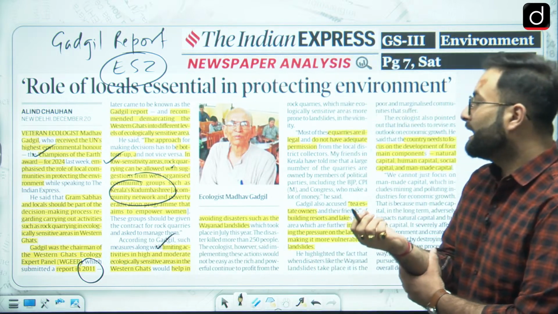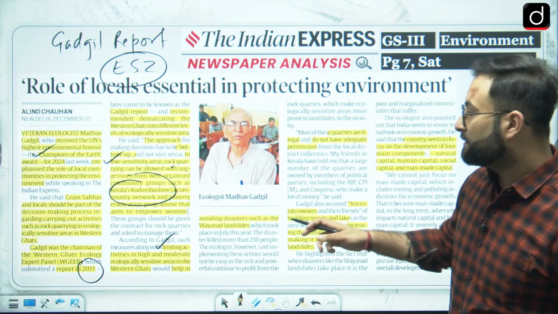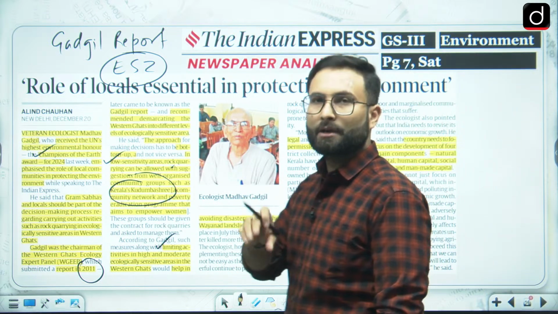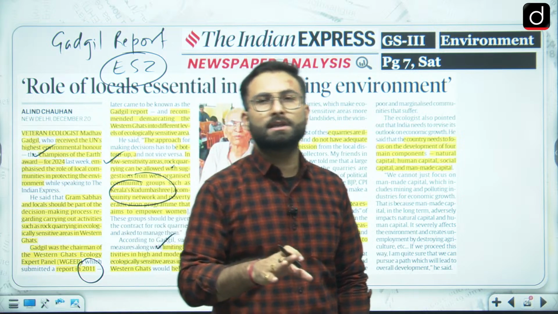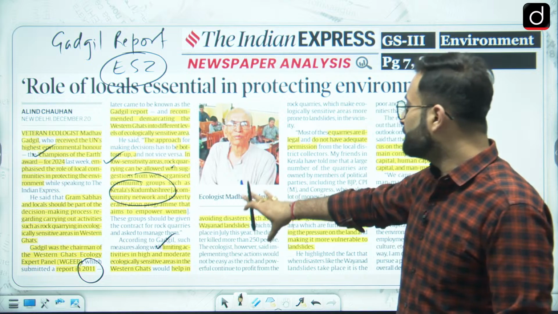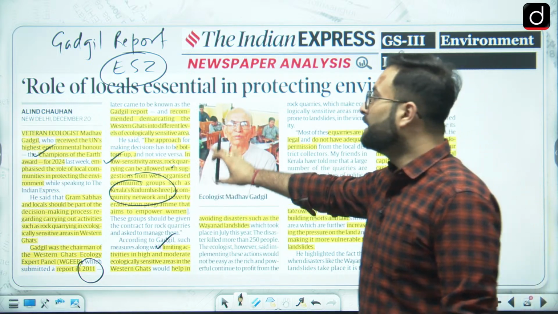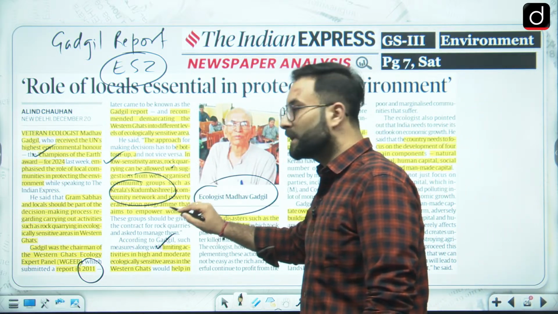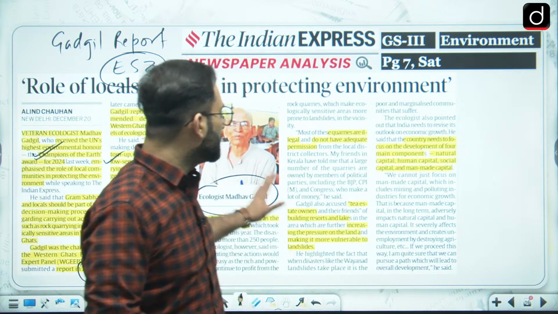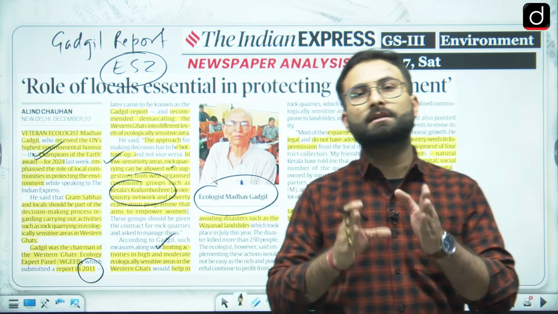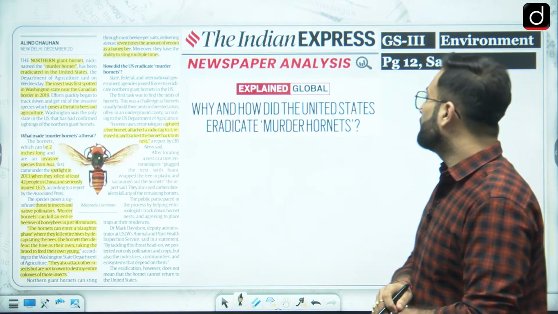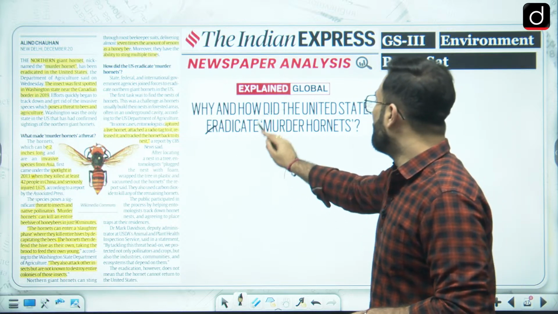Limiting activities in high and moderate ecologically sensitive areas in Western Ghats. They are talking about any kind of infrastructure, mineral mining related activities. So that should be restricted in the high sensitivity areas. So this is what he has been talking about in this particular article. Now you should know who is the ecologist Madhav Gadgil, and he has got the award, that is Champion of the Earth award. So you can go through this particular article and you can mention him in the ethics paper as well. Now coming to the next one, why and how did the United States eradicate murder hornet?